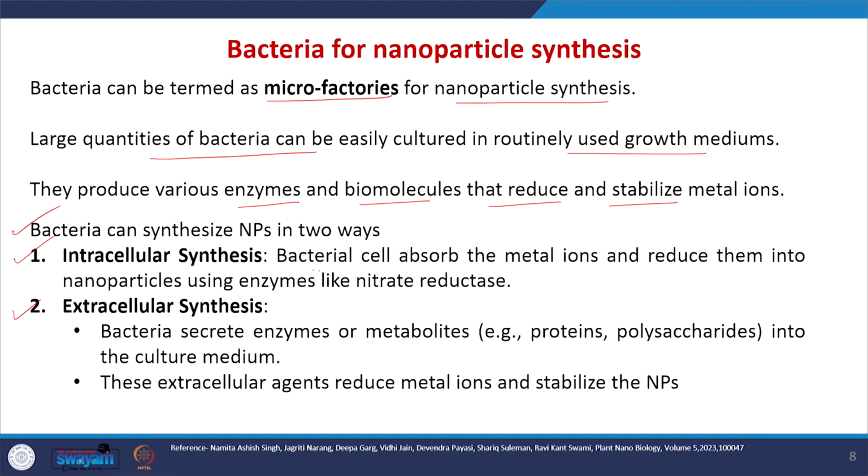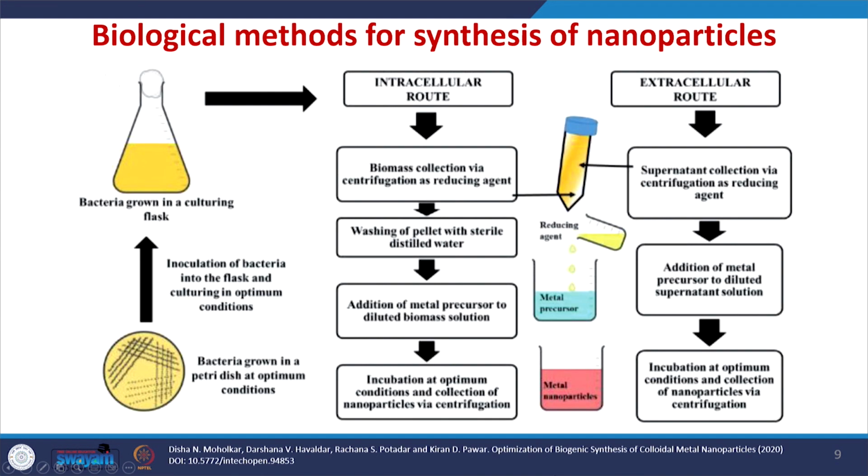In the intracellular synthesis, the bacterial cell absorbs the metal ions and reduces them into nanoparticles using enzymes like nitrate reductase. And in the case of extracellular synthesis, bacteria secrete enzymes or metabolites into the culture medium, and these extracellular agents reduce the metal ions and stabilize the nanoparticles. Let us learn how bacteria synthesize nanoparticles through the intracellular route and the extracellular route.